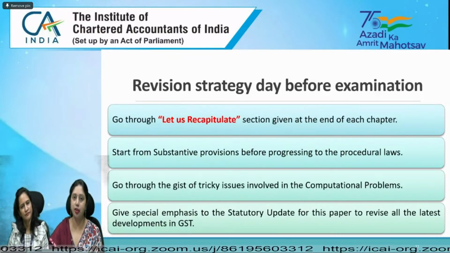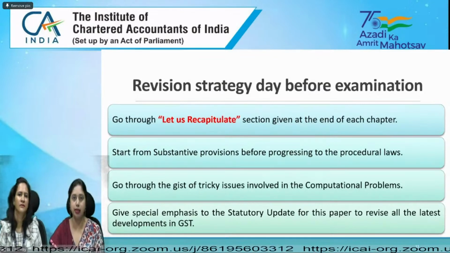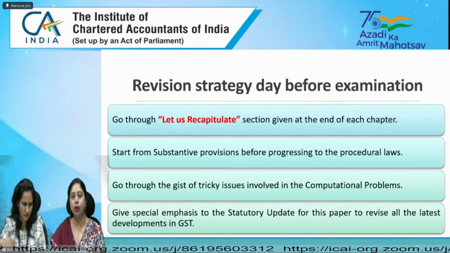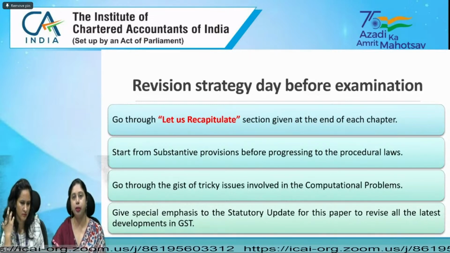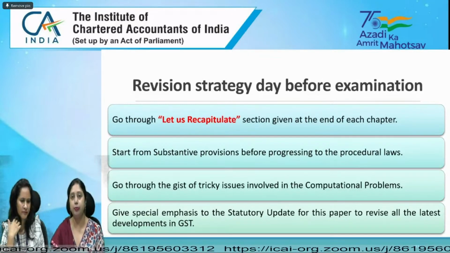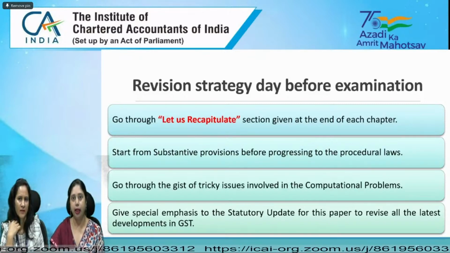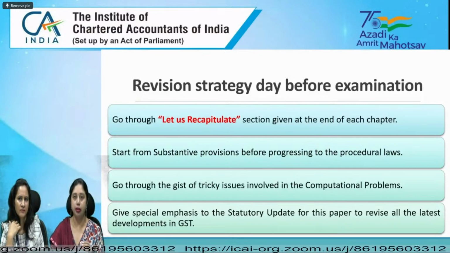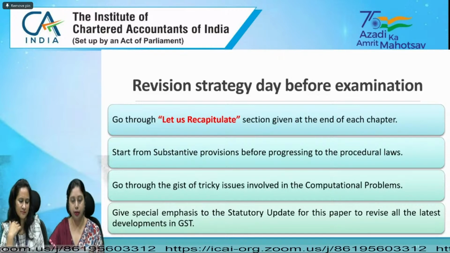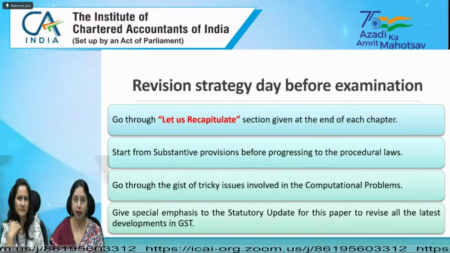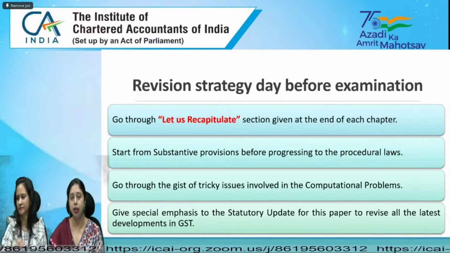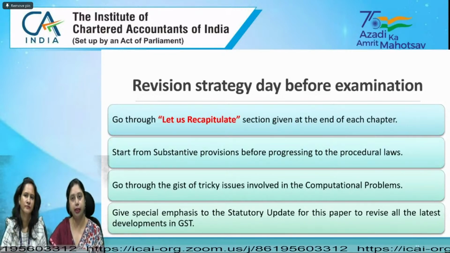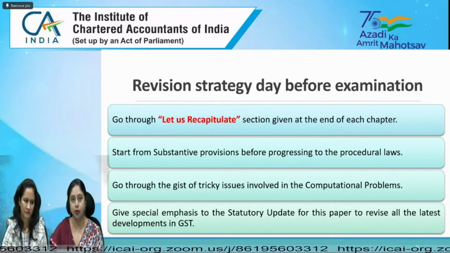In the previous BoS session, Success at CA exam, we stressed making the Let Us Recapitulate section a complete revision material for your examination. You would have taken the other points which you feel you need to refer to before the examination. You can mention those points in the Let Us Recapitulate section itself. You can add those points there.